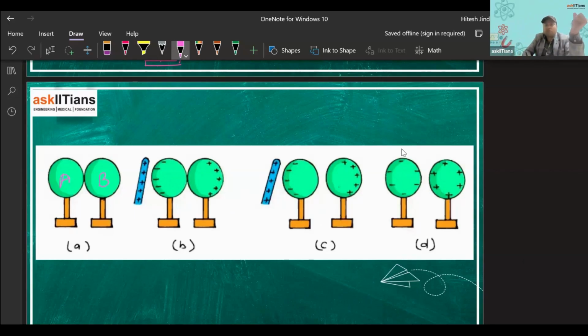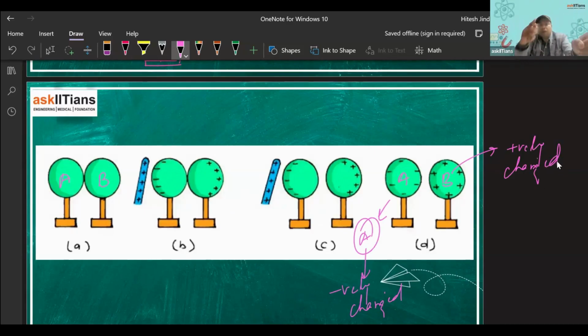So now you see the electrons. So A has become negatively charged. This was B, this was A, and B has become positively charged. Just by bringing a charged body near to them. So this is the method of charging by induction, right?